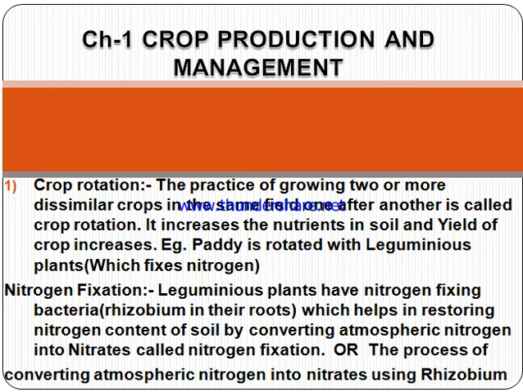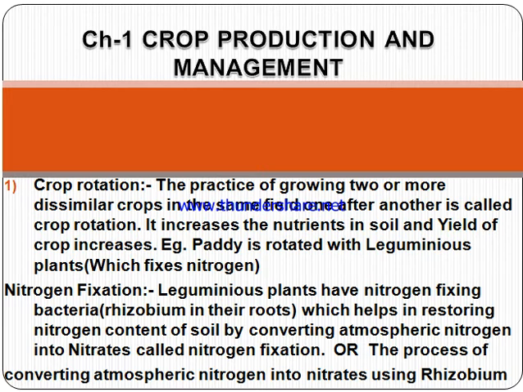It increases the nutrients of the soil and the yield of the crop increases. For example, in the first season of rabi crops we are growing paddy, but in the next season of rabi crops we are growing a leguminous plant like moong, like guar, etc. So it increases the nutrient efficiency and the growth of the yield.